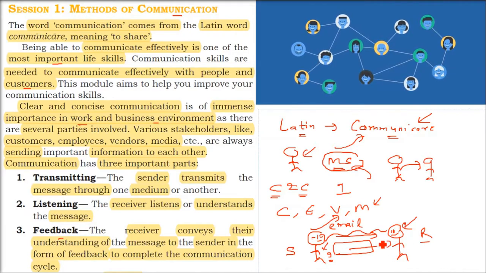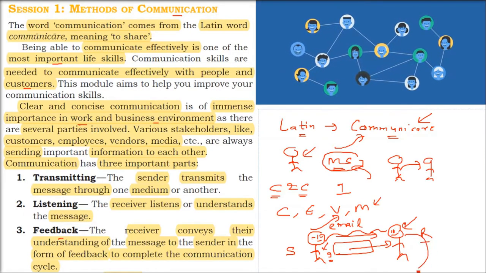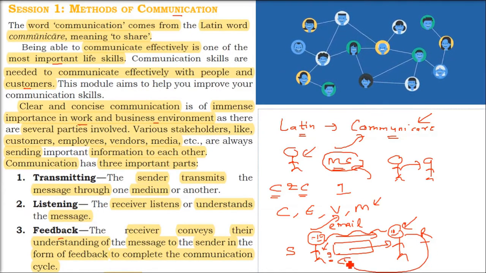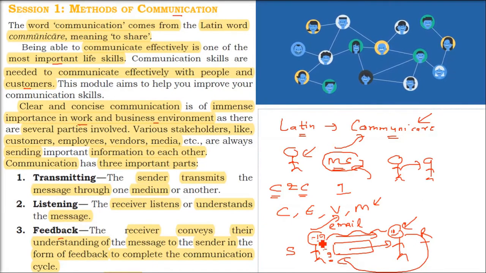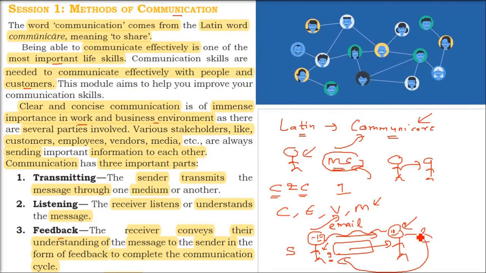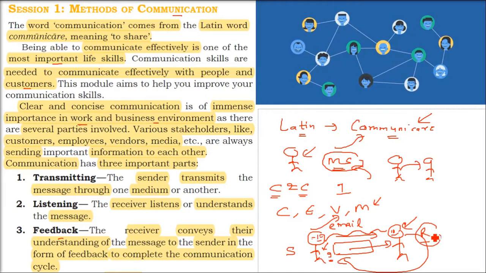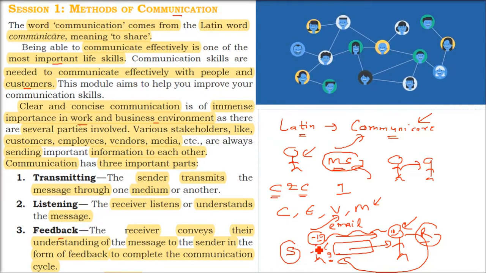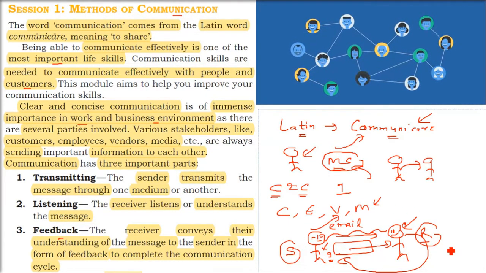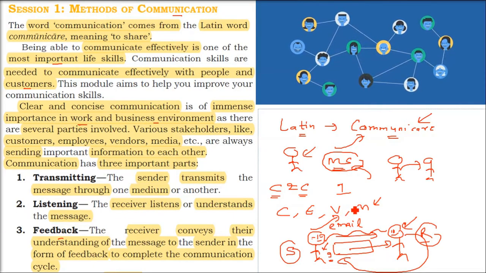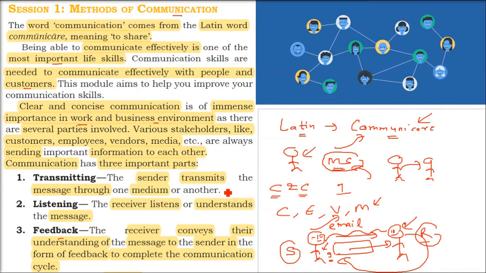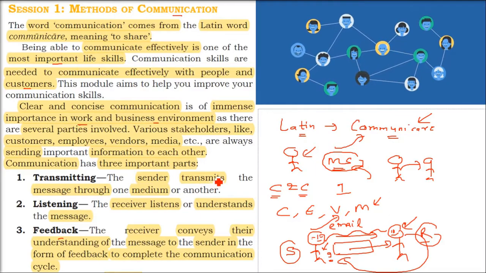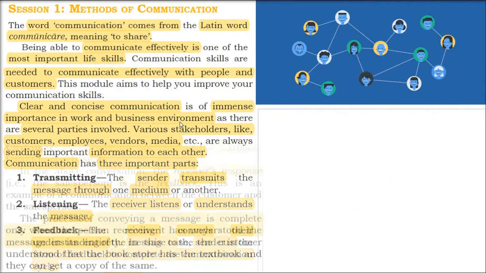That is, if you say, please come at 9, the listener will hear it and say, okay, I'll come. This is the feedback mechanism. So there is a complete cycle of communication: transmitter, receiver, and feedback.